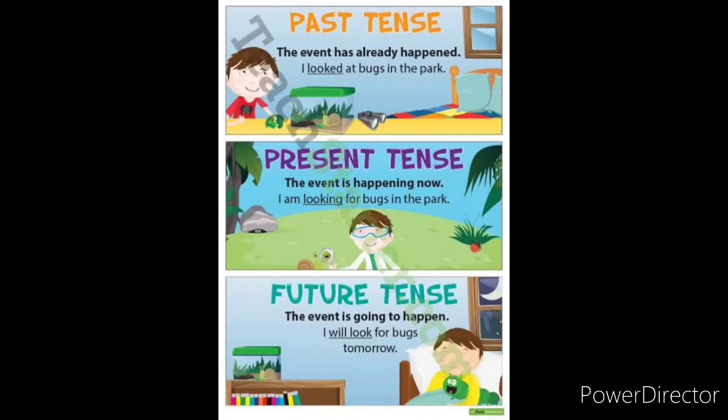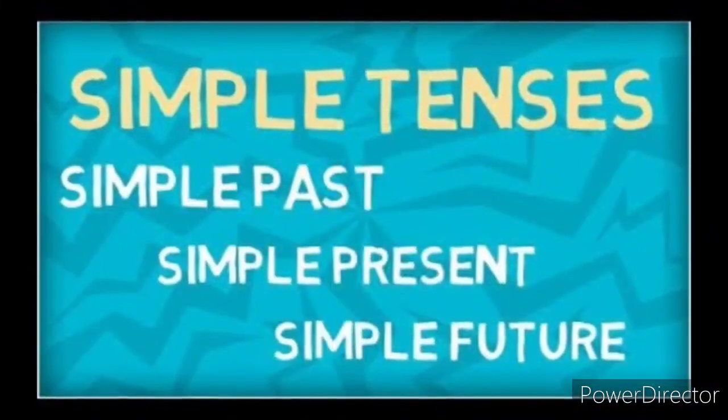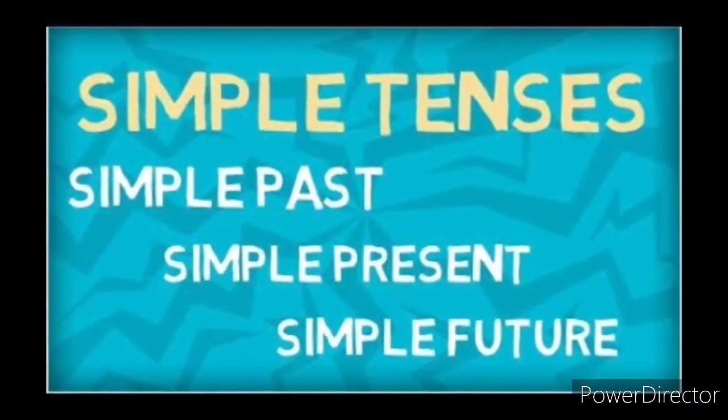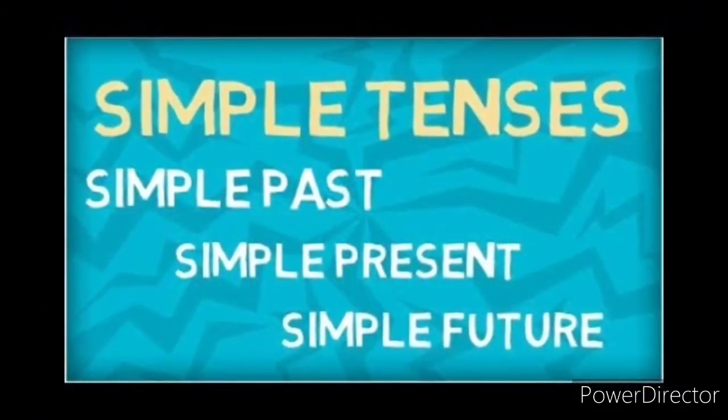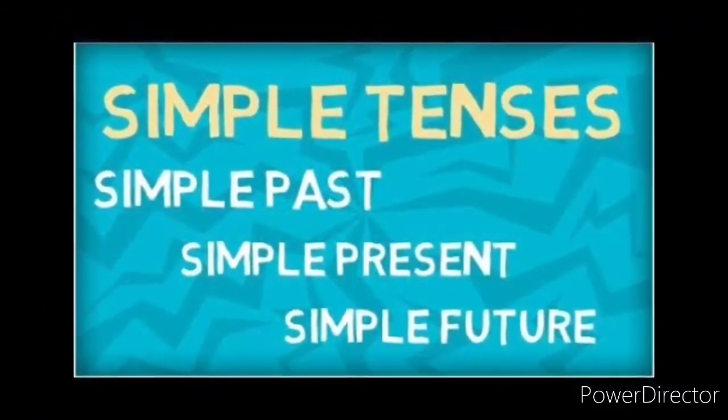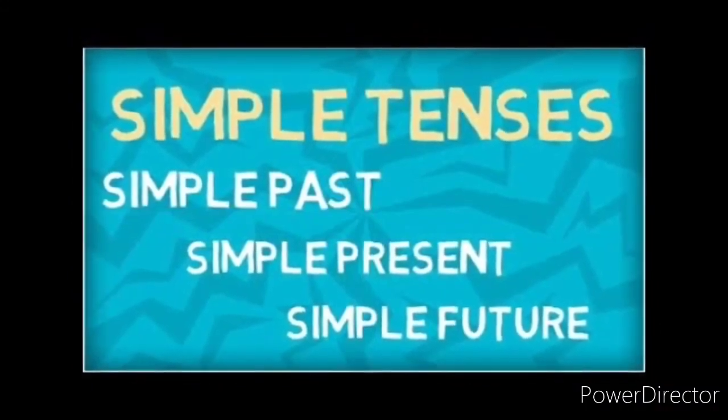So I think now you must be clear about these three simple tenses, that is present, past, and future. I will look for bugs tomorrow. So these are the tenses we have discussed in today's session, children. So I think now you must be clear about the simple tenses, that is simple present, simple past, and simple future.